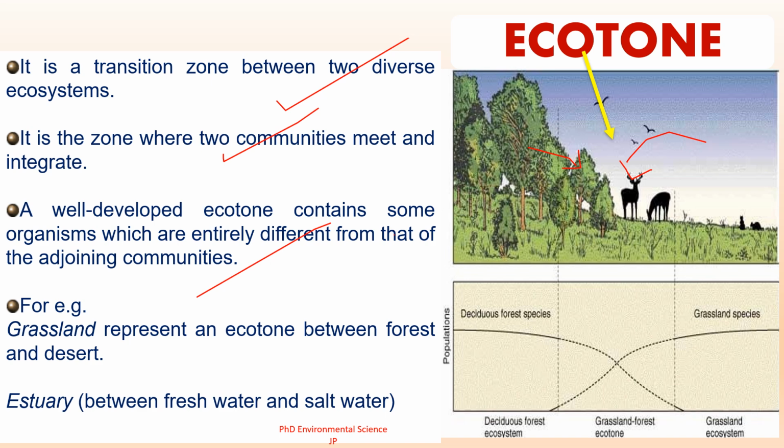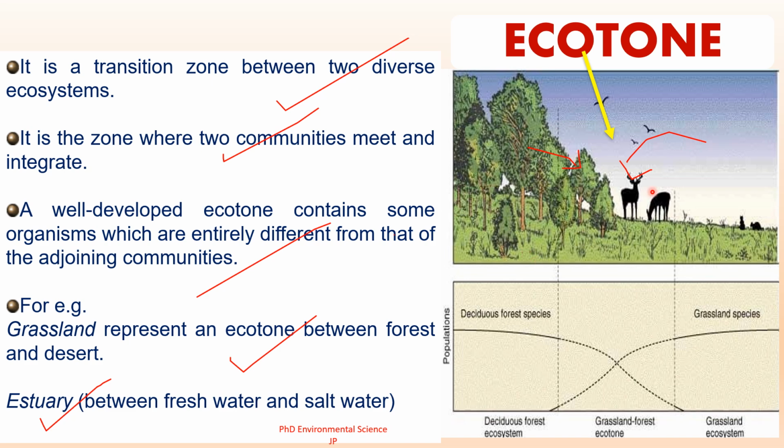Examples of ecotones: grassland as an ecotone. Grasslands can represent an ecotone between forest and desert. In this transition zone, you may find species that thrive in both forest and desert conditions, leading to a unique community of plants and animals that can adapt to varying moisture levels and temperatures. Then estuaries serve as ecotones between freshwater and saltwater ecosystems. They are typically rich in nutrients and they support diverse species, including fish, birds, invertebrates.